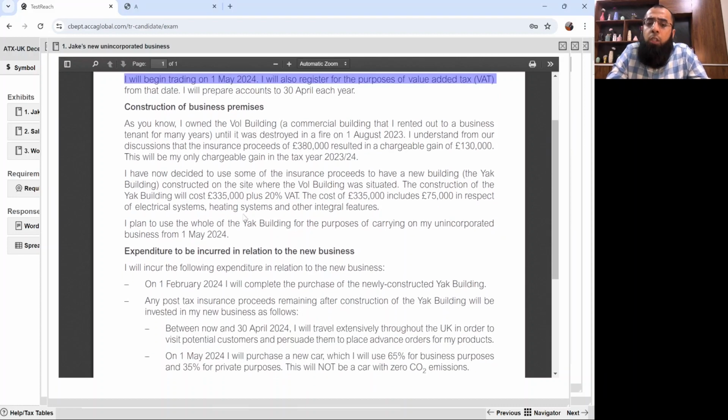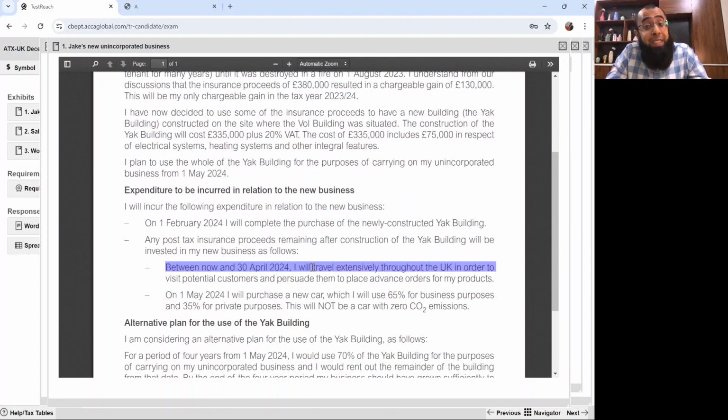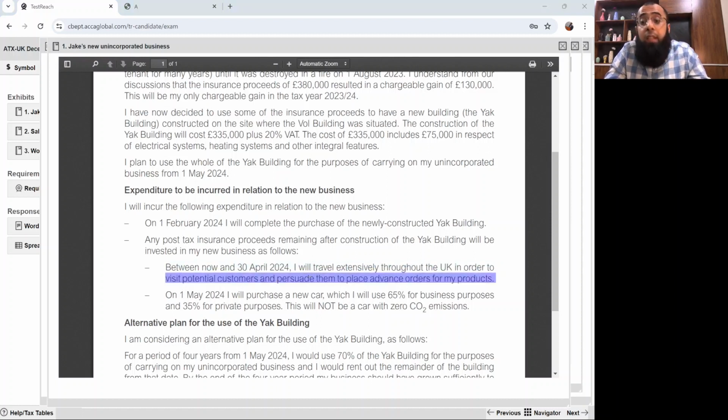The traveling cost will be an allowed expense if it's exclusively for trade purposes. There shouldn't be any private purpose involved. Visiting the customers is an allowed expense, but the cost of entertaining the customers is not an allowed expense, because the tax department does not consider it a valid expenditure, as it's like gaining an unfair advantage to win the customers.